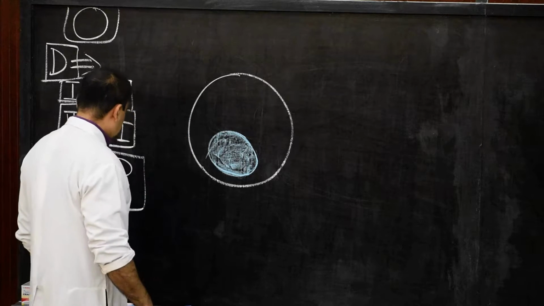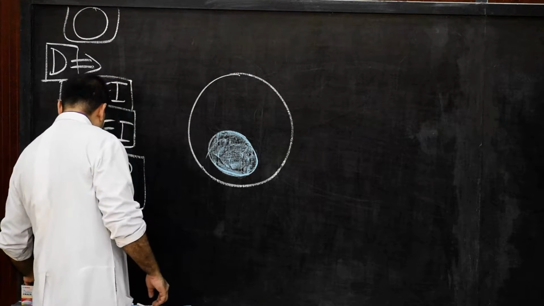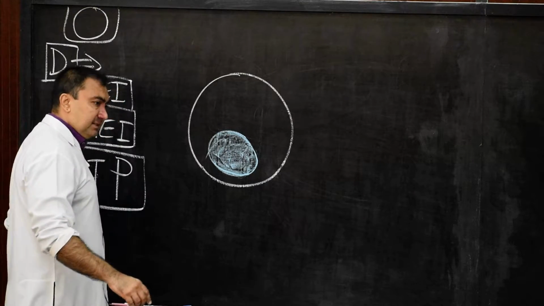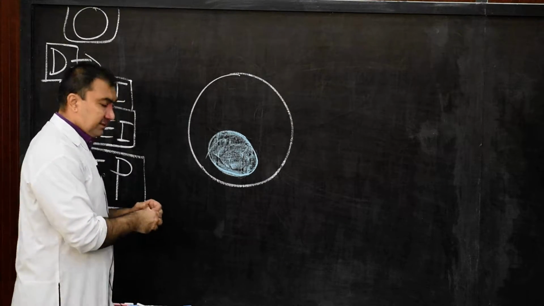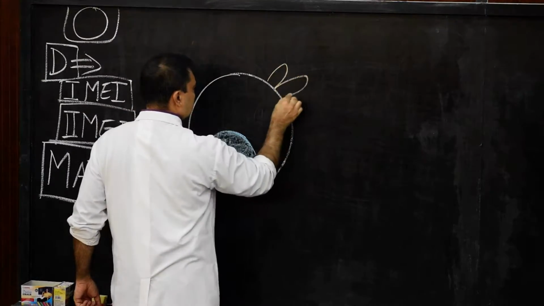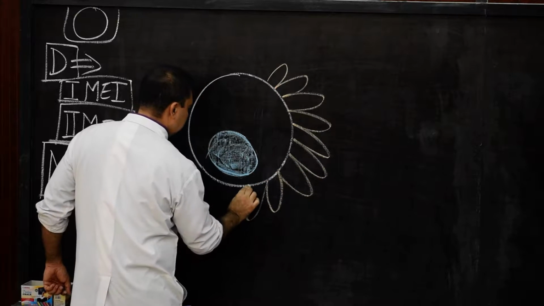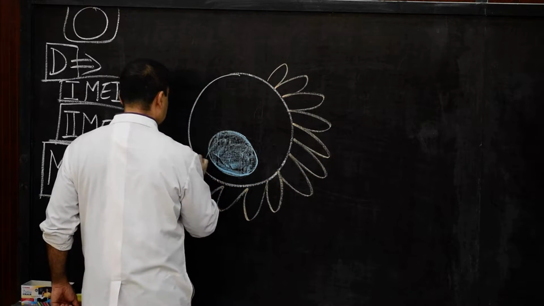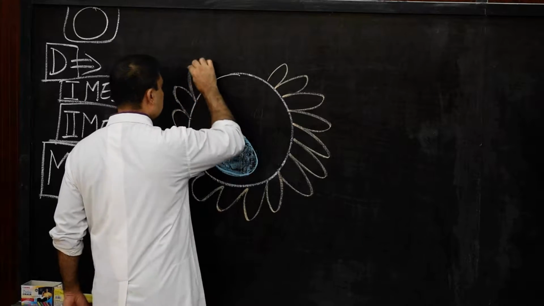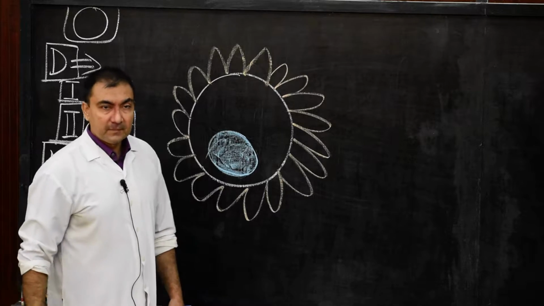Surrounded by cells. Now these cells which are surrounding, as I had discussed with you, will be columnar because it is a primary follicle. So here we will show the columnar variety of follicular cells which are surrounding the primary oocyte.